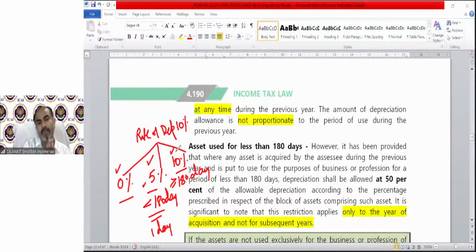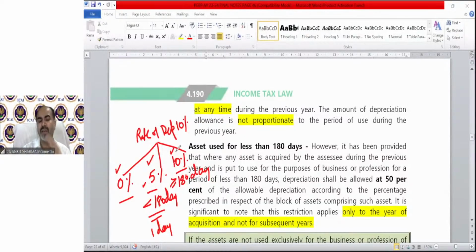If you put your asset to use for 25 days, then it will fall in the second point, so we can claim 50% of the normal rate of depreciation. If it is used for more than 180 days, for example 185 days, then you can claim the full rate of depreciation.